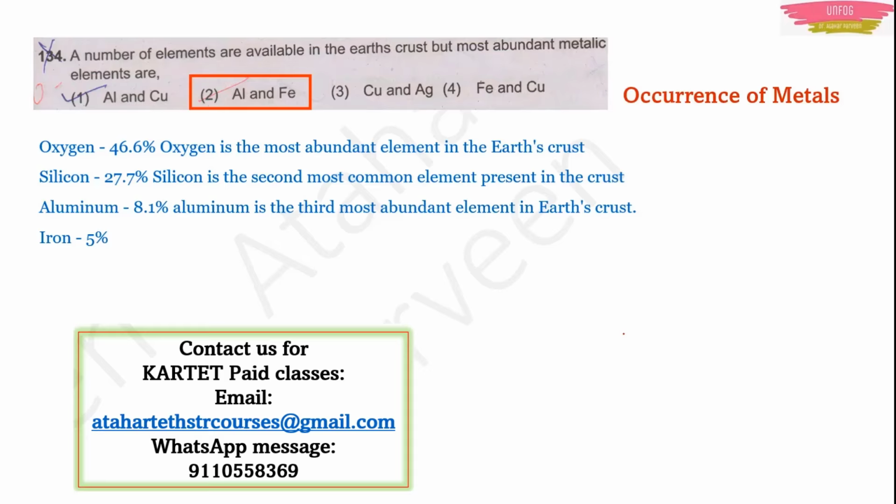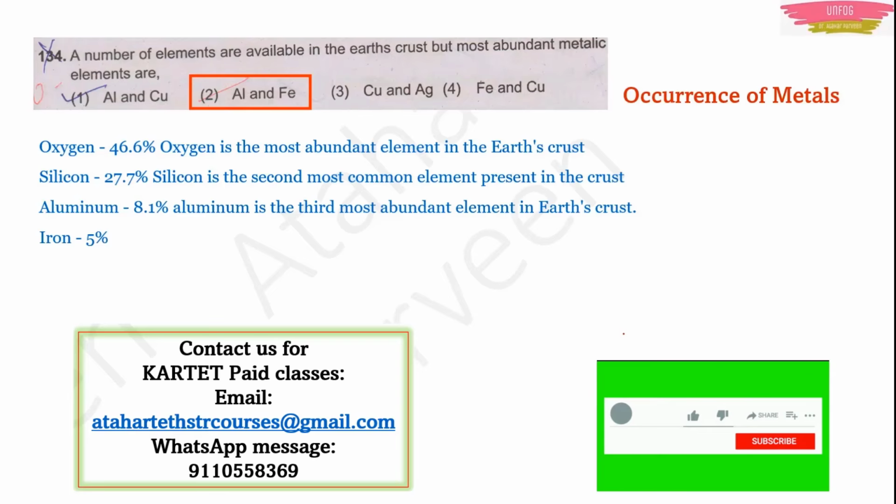Next is iron, 5%. So in these four materials, aluminium and iron are the only metals, right? So they are the most abundant metals in Earth's crust.